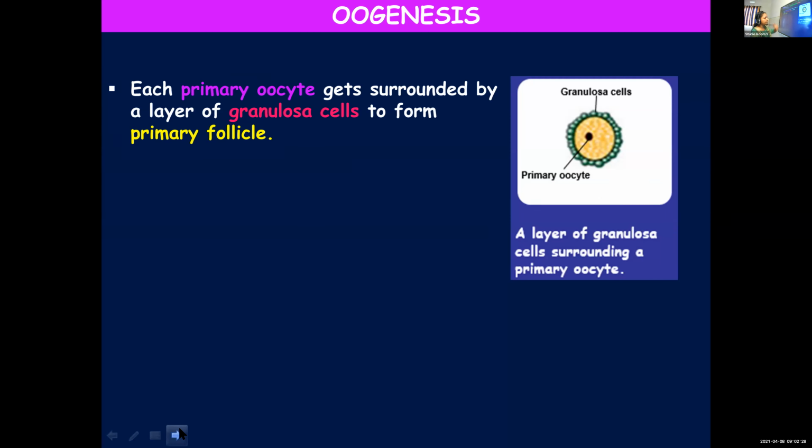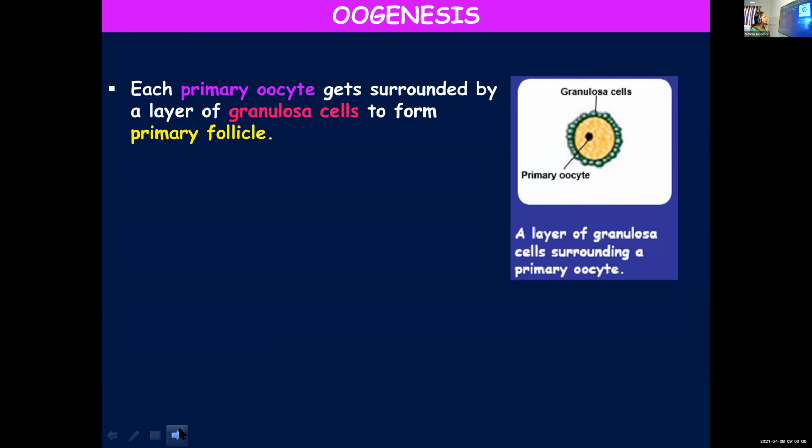So here you can see primary oocyte, and that is surrounded by granulosa cells. Granulosa cells are actually follicular cells, or you can say these are cells with endocrine function. You will be learning about one more type of cell, theca cells. Both theca cells and granulosa cells are endocrine in function. They produce hormones, and granulosa cells you can even call follicular cells also. Each follicle contains one ovum, or each follicle will have an egg cell.